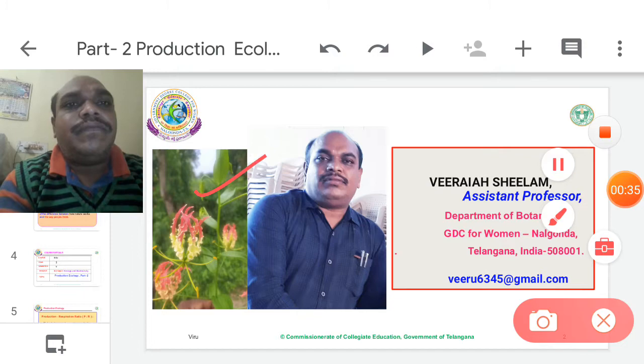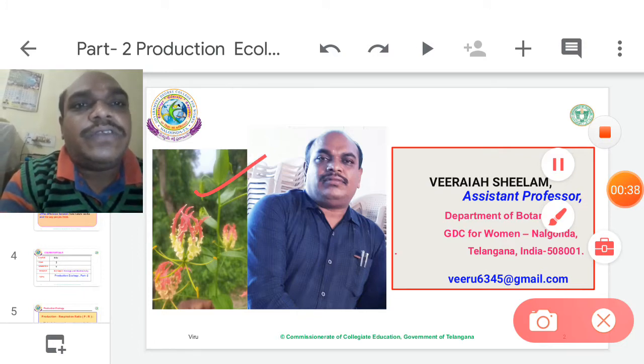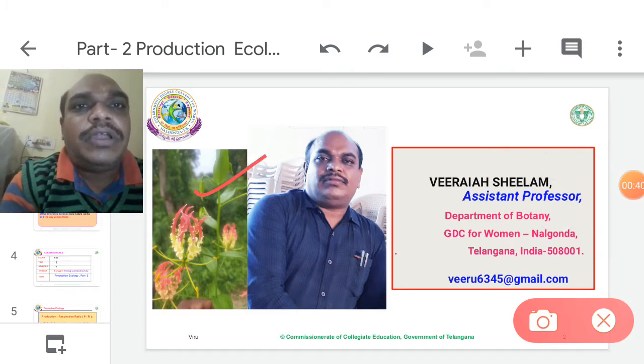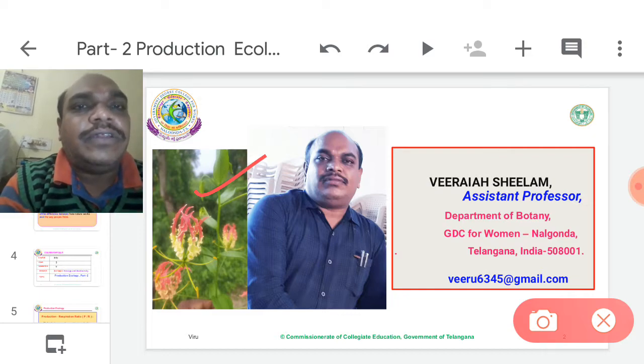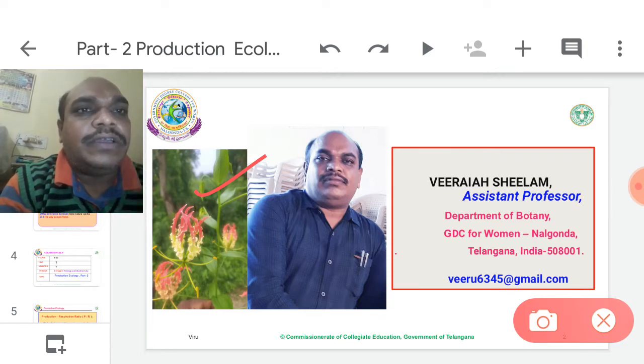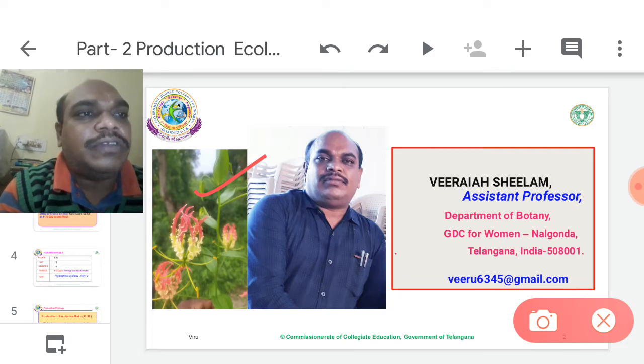The flower beside belongs to Gloriosa superba. Commonly it is known as Vishanabi. It has a rhizome. The rhizome contains colchicine. The colchicine powder is used as a mutagen. When colchicine is applied to any living tissue, the number of chromosomes becomes double. So that is one of the chemical mutagens.